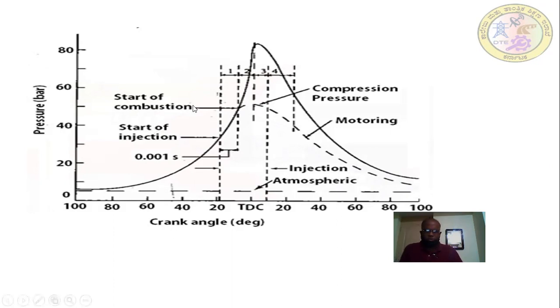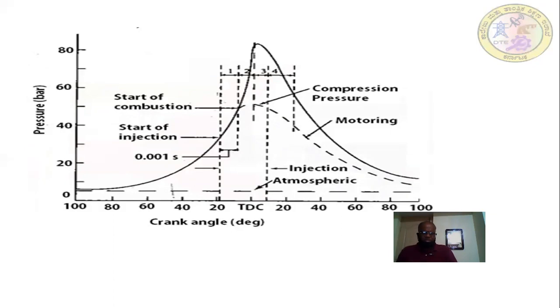This phase is up to the point where we can notice the maximum pressure on the curve. That is the duration of the uncontrolled combustion. Why is it uncontrolled? Because during this time, maximum fuel particles try to burn on their own, then release the maximum amount of energy. That's why this phase is called the uncontrolled combustion.